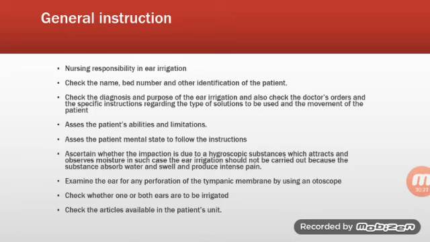Now discussing the nursing responsibility in ear irrigation. First, nurse should check the name, bed number and other identification of the patient. Then check the diagnosis and purpose of the ear irrigation, and also check the doctor's order. Nurse should also check the physician's order for specific instructions regarding the type of solution, whether it is the right type or not, and the movement of the patient. Then nurse should assess the patient's abilities and limitations, and also the patient's mental state to follow the instructions.